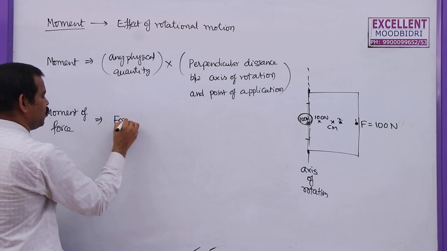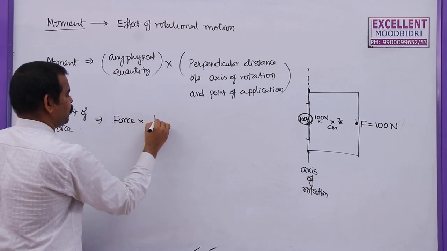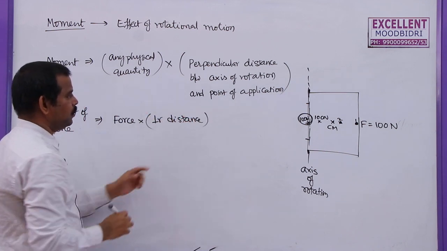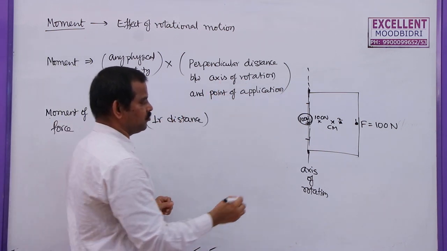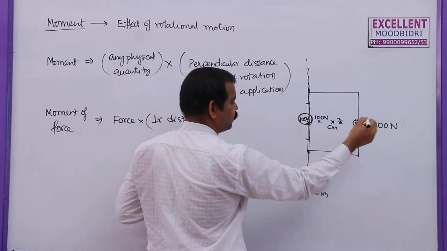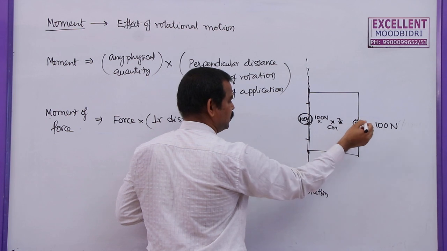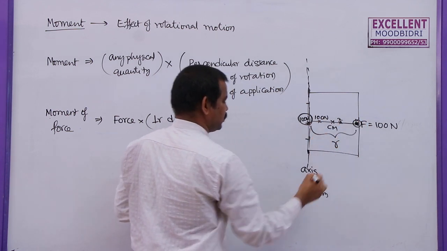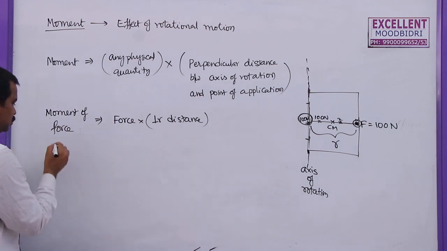So, that physical quantity, as I mentioned here, is the moment of force. This is force into the perpendicular distance between the axis of rotation and the point of application. So, this is the axis of rotation and this is the point of application. I am applying force along this point. So, this is the perpendicular distance. Let me take it as R. So, this is the moment of force.